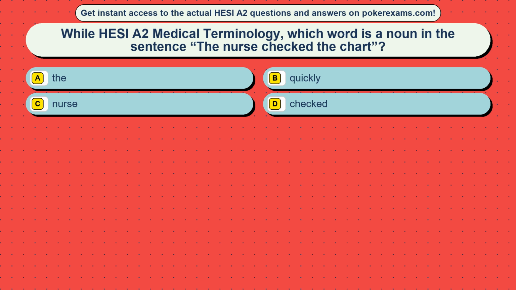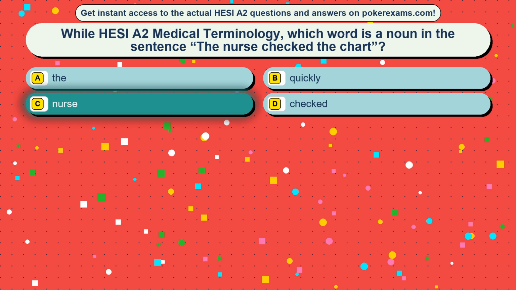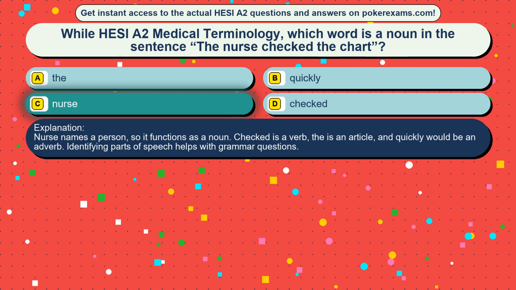Question 27. While HESI A2 medical terminology, which word is a noun in the sentence "the nurse checked the chart"? Option A, the. Option B, quickly. Option C, the nurse. Option D, checked. The correct answer is option C, nurse. Nurse names a person, so it functions as a noun. Checked is a verb, the is an article, and quickly would be an adverb. Identifying parts of speech helps with grammar questions.